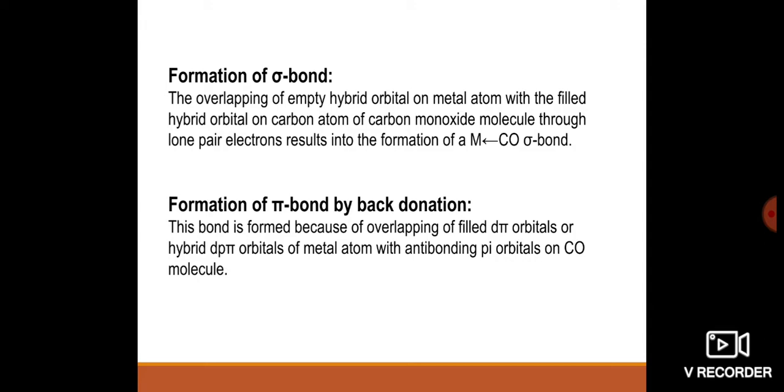Then how is the pi bond formed? Formation of pi bond by back donation. This bond is formed because of overlapping of filled d pi orbitals or hybrid dp pi orbitals of the metal atom with the anti-bonding pi orbitals on the carbon monoxide molecule. Like that, in carbonyl compounds, sigma and pi bonds are formed.